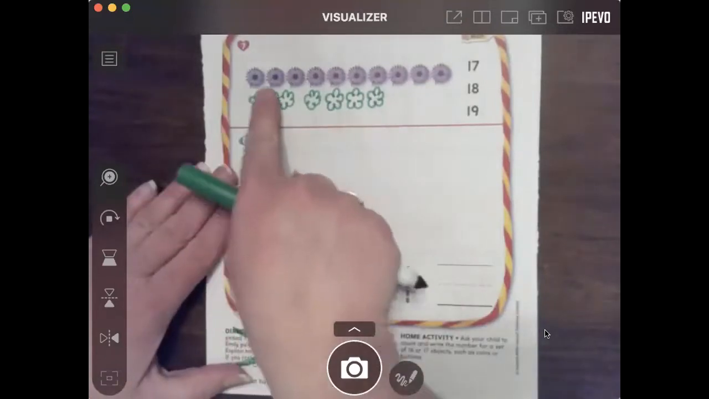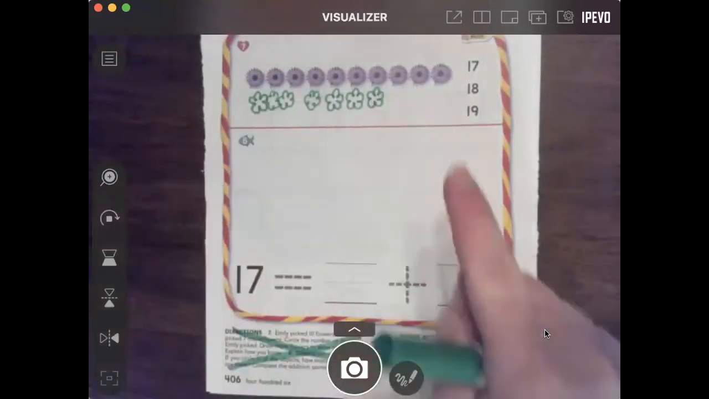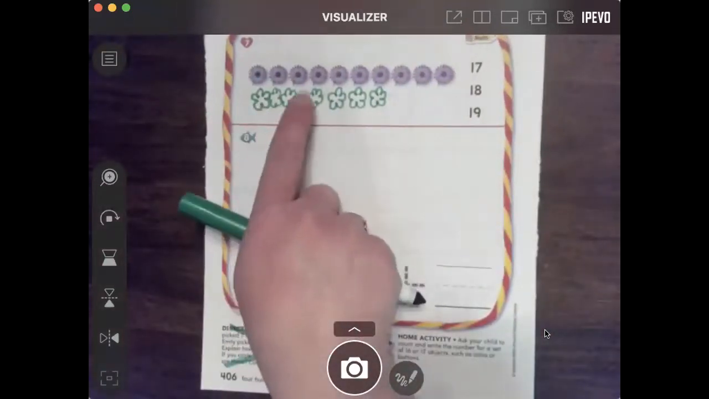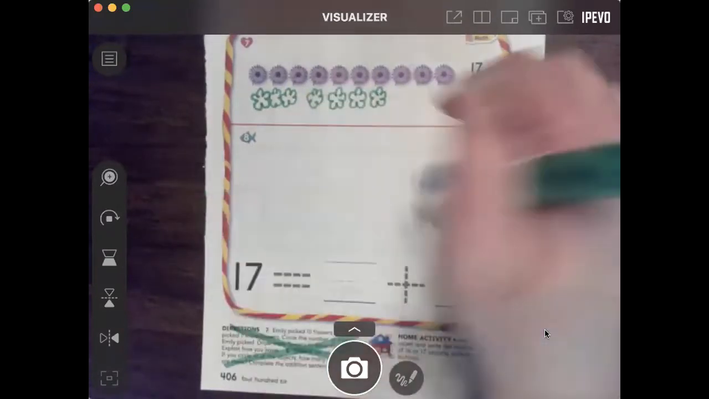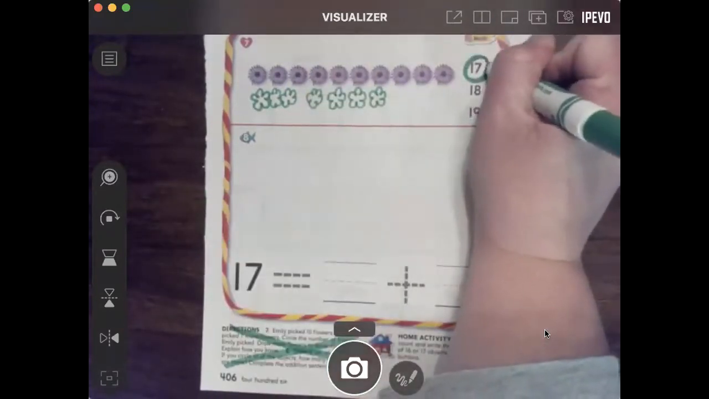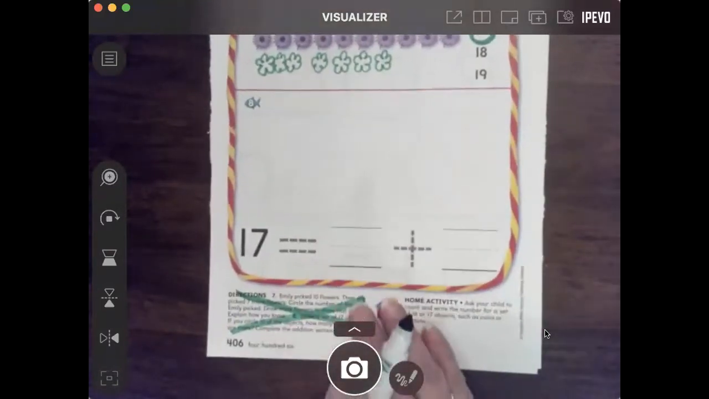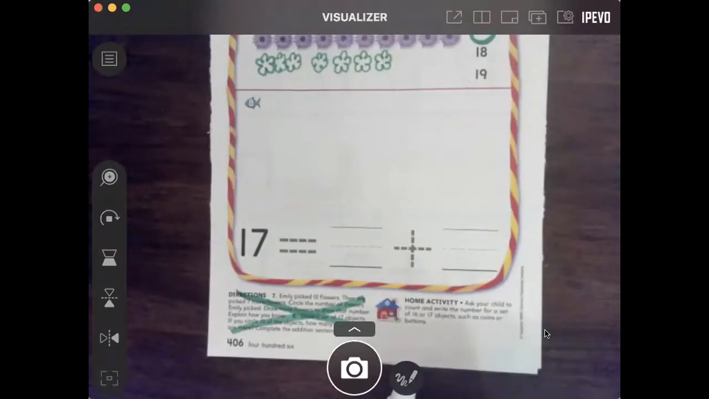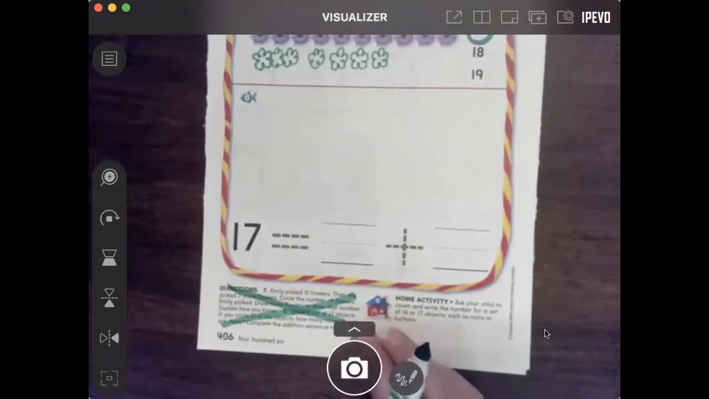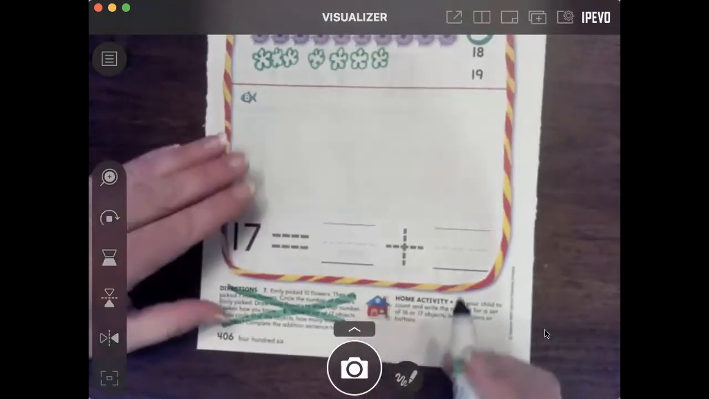So we know that she already started with 10. So we have 10, 11, 12, 13, 14, 15, 16, 17. So we have 17 flowers total. All right, now down here, I want you to pick a shape, triangle, square, circle, whatever you want to pick, and we're going to make 17. So we're going to keep them in rows of 5 so that it's easy to count and keep track of.